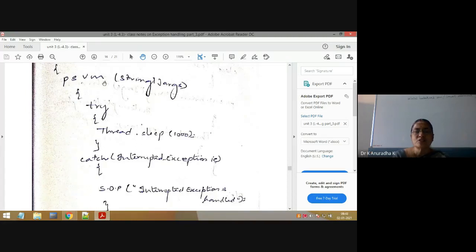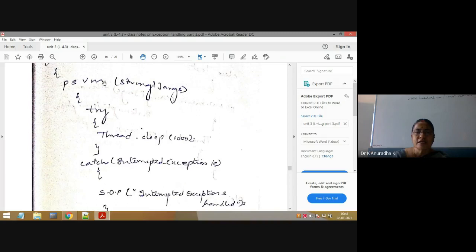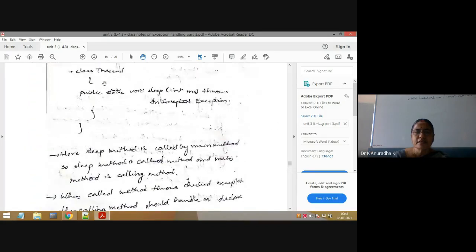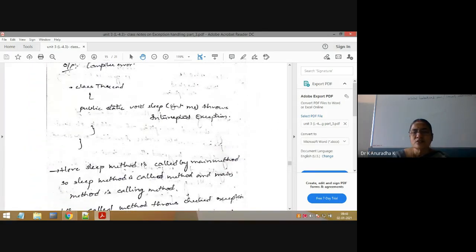So checked exceptions must be either handled like this or declared. Why the main method has to do either handling or declaring is already explained. The sleep method is using throws InterruptedException. When the sleep method uses throws InterruptedException, the meaning is that the sleep method is throwing this particular exception to its calling method. Who is calling the sleep method in this example?